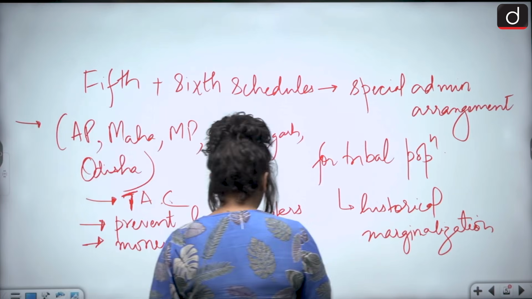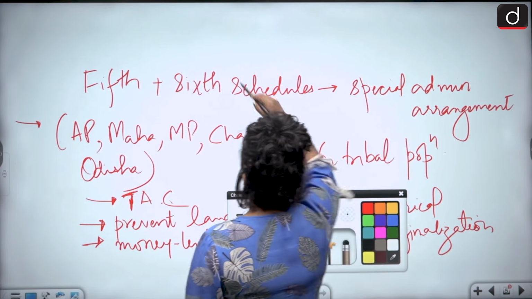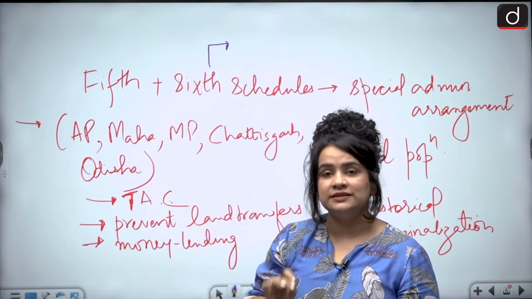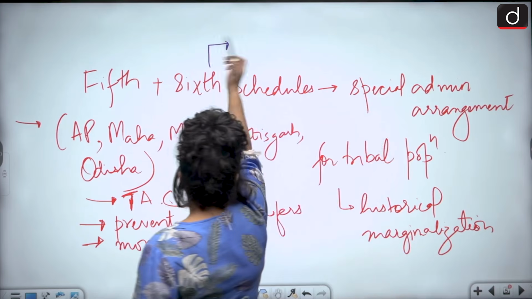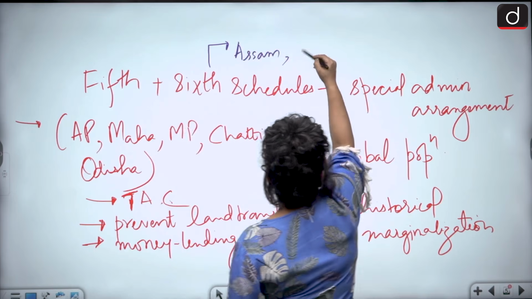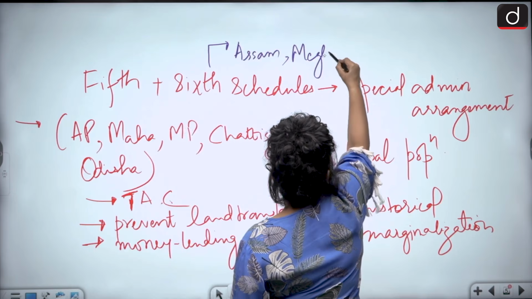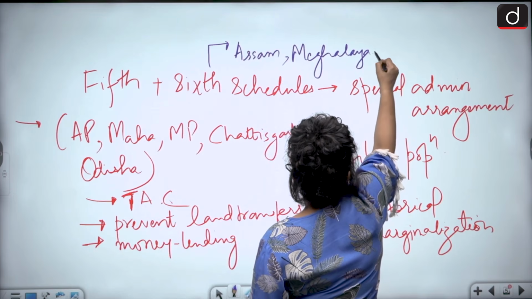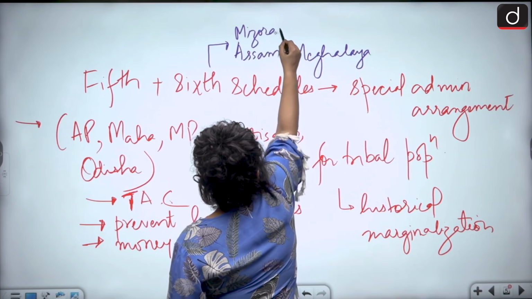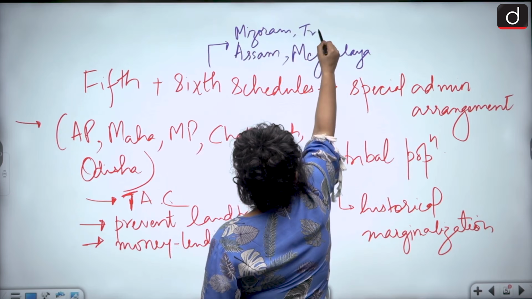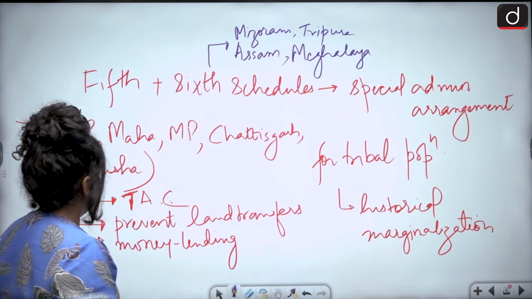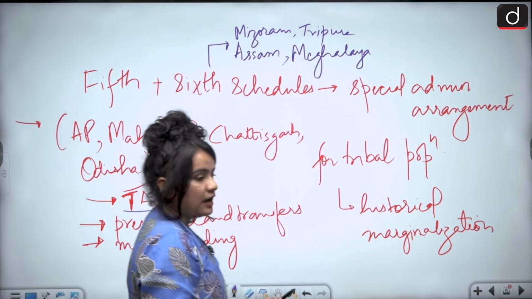The 6th schedule contains provisions for 4 northeastern states. What are those four northeastern states? They are Assam, Meghalaya, Mizoram and Tripura. Now here, just like in the 5th schedule, we were dealing with tribal advisory councils.